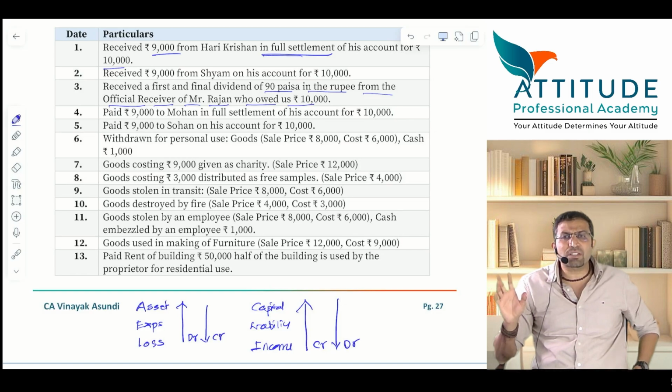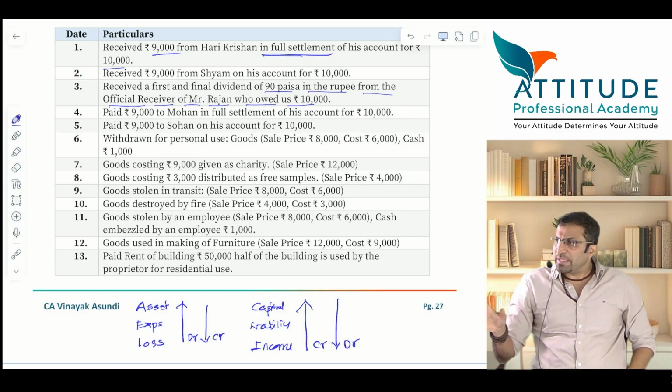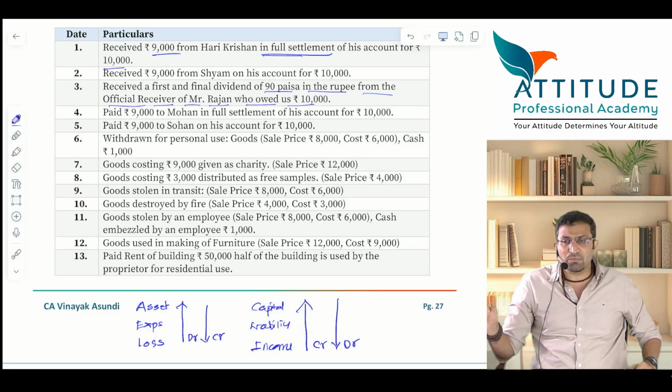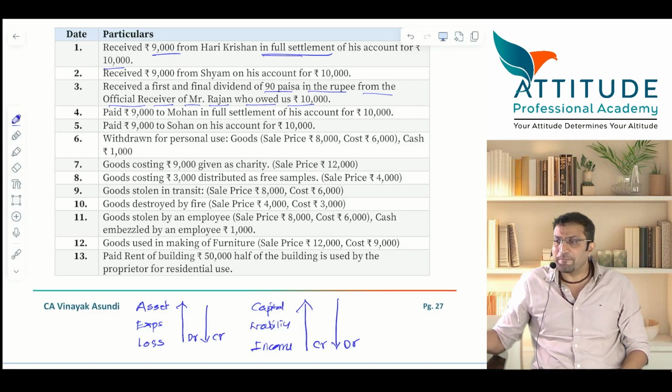Now who is the person who is insolvent? I have already explained in law. Whose liabilities are far in excess of his assets. So here also it is the same. Here also only 90 paisa in a rupee they can get from his assets.